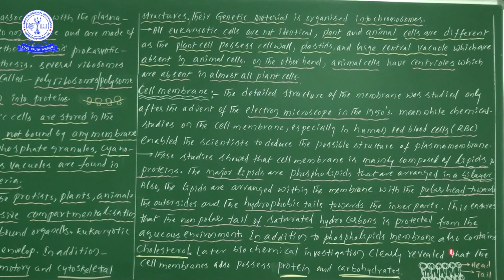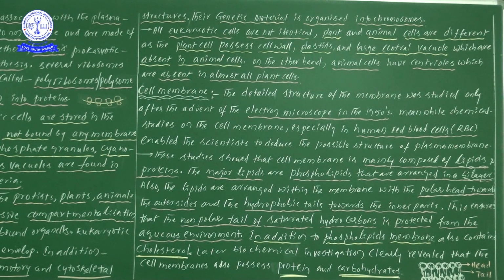This is the diagrammatical explanation. The polar head is situated towards the outside, and the hydrophobic tail, the two lines, is situated towards the inner parts. Definitely you have to remember this: heads towards the outside and tails towards the inside.